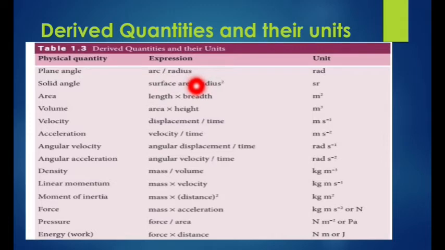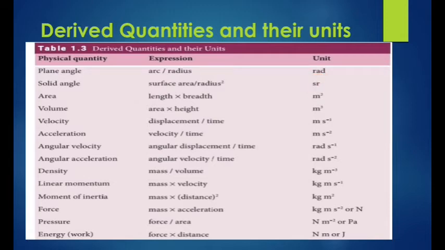The definition of plane angle will be discussed later. The unit of plane angle is radian, represented by rad. The definition of radian is given in your textbook.